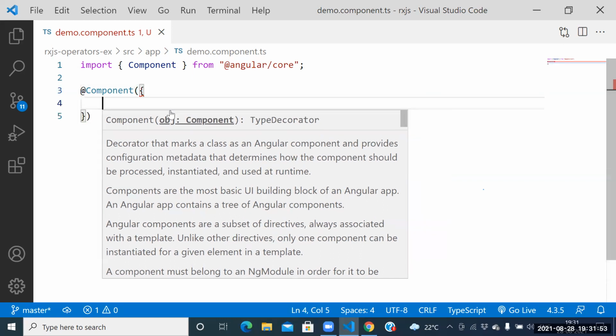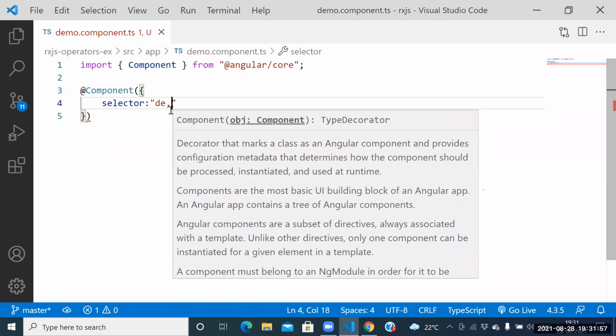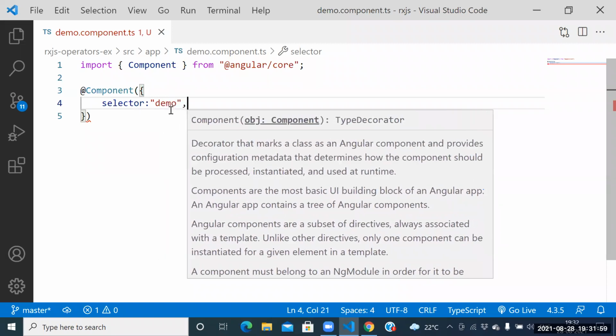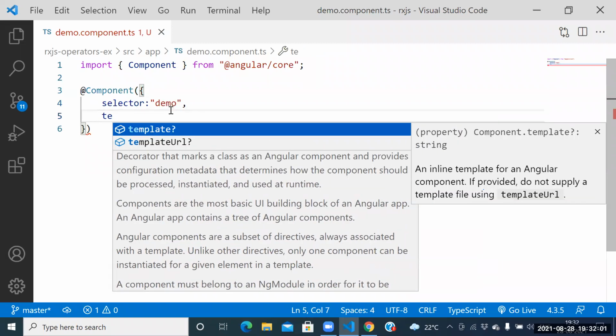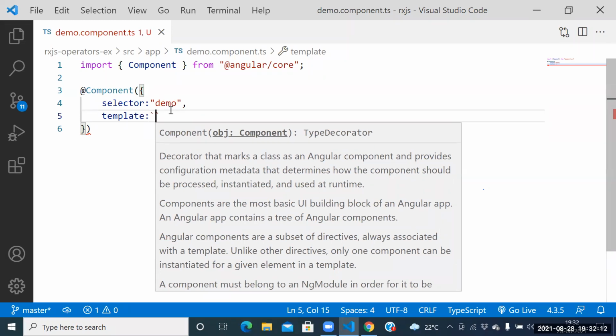Next one, guys, see this one here. What is the selector you want to give? Demo. Here itself, should I take the template URL or the template? No, don't take the template URL, never take the template URL. Please take the template directly here. The template we need to take inline.